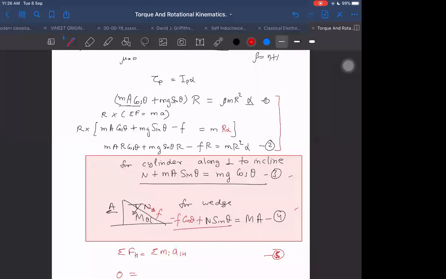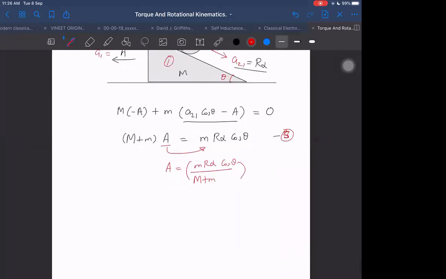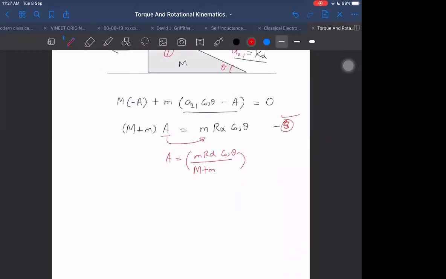Because I was not using these two equations. I was using equation number 1, and I was using equation number 5. These two are correct only. So in these two equations, I am able to avoid internal friction and internal normal. Therefore, we can directly get the answer.